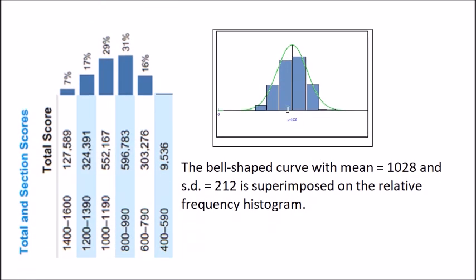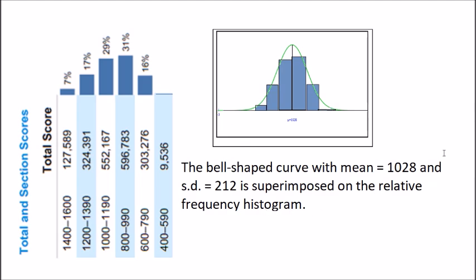What I did here was use a graphing calculator and draw a curve. This is called a bell curve, with the population mean of 1,028 and standard deviation of 221. Here we can see that the bell curve is superimposed on the relative frequency histogram.